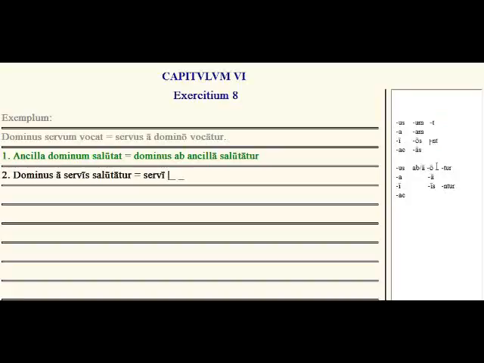And down here it gives you a chart to help you understand when you're going to have the active and when you're going to have the structure you have with the ablative with the passive. Nominative plus accusative with the indicative, right? The subject doing the action to the accusative. And here you have the nominative plus the ablative plus the passive. So the nominative is receiving the action by the ablative. Okay, moving on to exercise number 9.